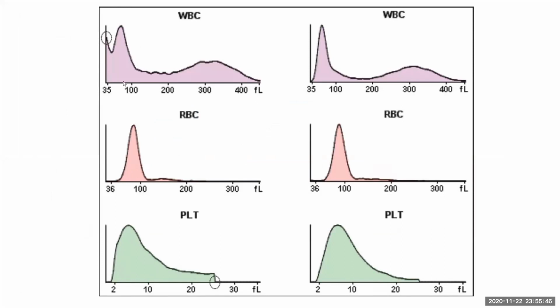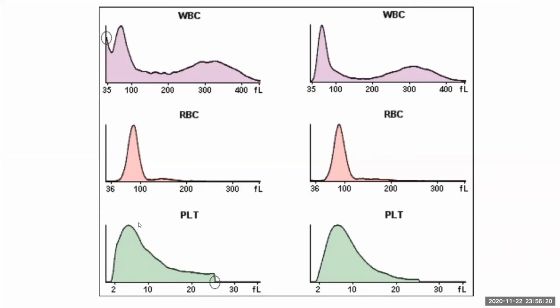For example, let's take into account the RBC. We all know the normal MCV is around 80 to 100. So this is 100, this is 80. Like a normal distribution curve, it shows all the particles in the blood sample we are testing. How are the particles distributed? The normal distribution should be a Gaussian curve, that's a bell-shaped curve. Here the peak is the mean. Mean is taken as the MCV. It comes to around 80 to 100.